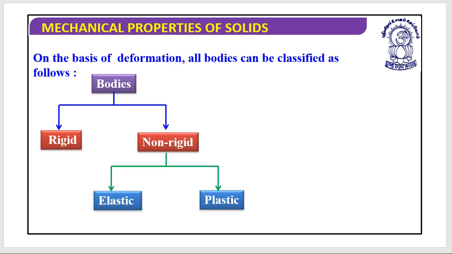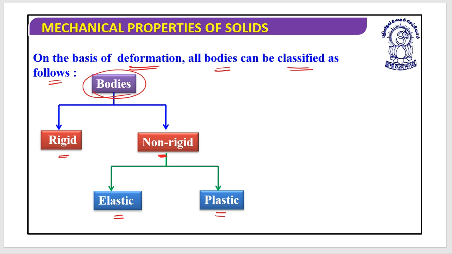Now, on the basis of deformation, all bodies can be classified as follows. Different types of bodies are there, and they could be of two types. One is the rigid body, another is the non-rigid body. When I say non-rigid body, we have two options: either it would be an elastic body or it would be a plastic body.